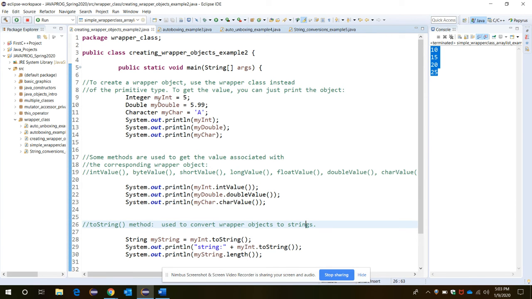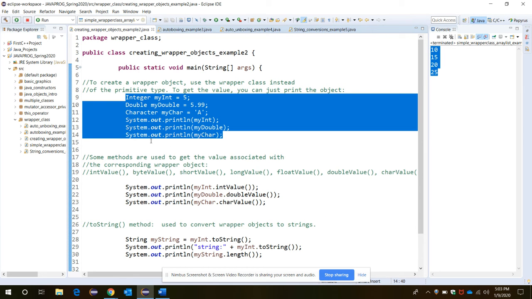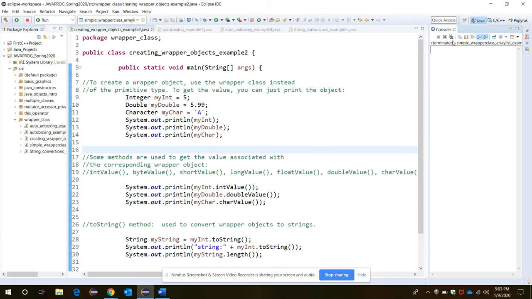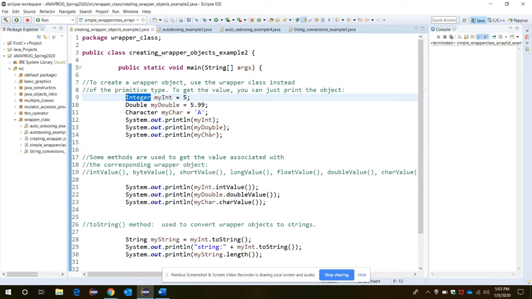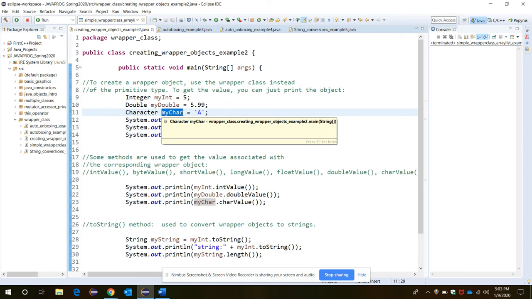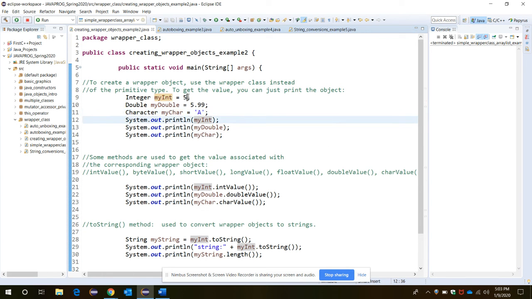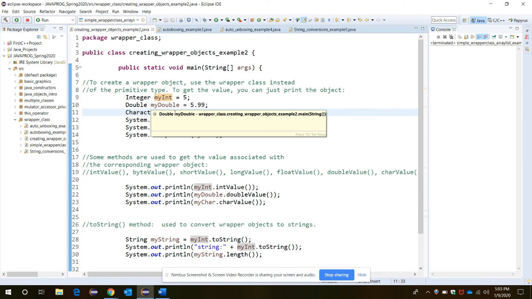To create the wrapper object, we use the wrapper class instead of the primitive type, and to get the value, we just have to print the object. Let's see this through this small piece of code here. Here I have myInt, a wrapper class variable of type Integer, myDouble, a Double wrapper class variable, and myChar, again a reference variable belonging to the wrapper class Character. These are the three values being assigned to myInt, myDouble, myChar.